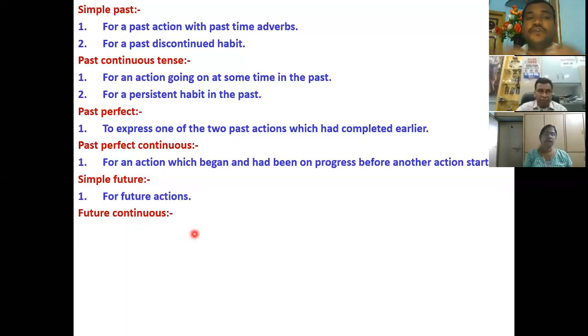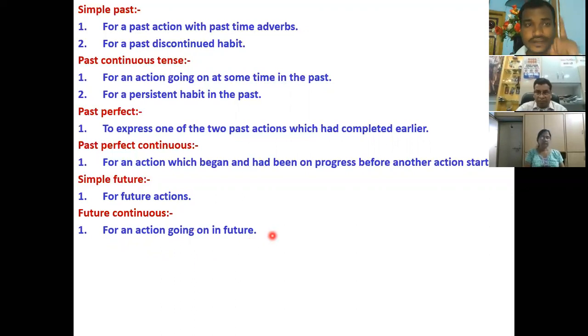Next, future continuous. When should we use future continuous? For an action going on in the future. If some action is going on at the moment or now, that is present continuous.